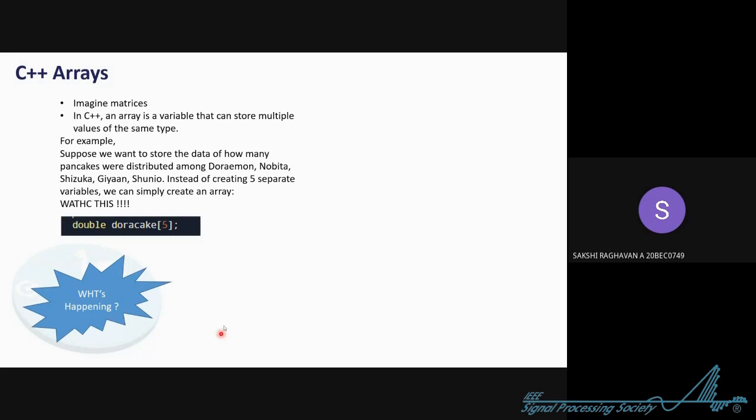Okay, I'm back. So this is the top question that we have, right? So instead of creating 5 different variables, we can just use arrays. And since we are having the number of pancakes, we are supposing that that is like integer, full, nothing half. Okay. So this is like, I have written something.